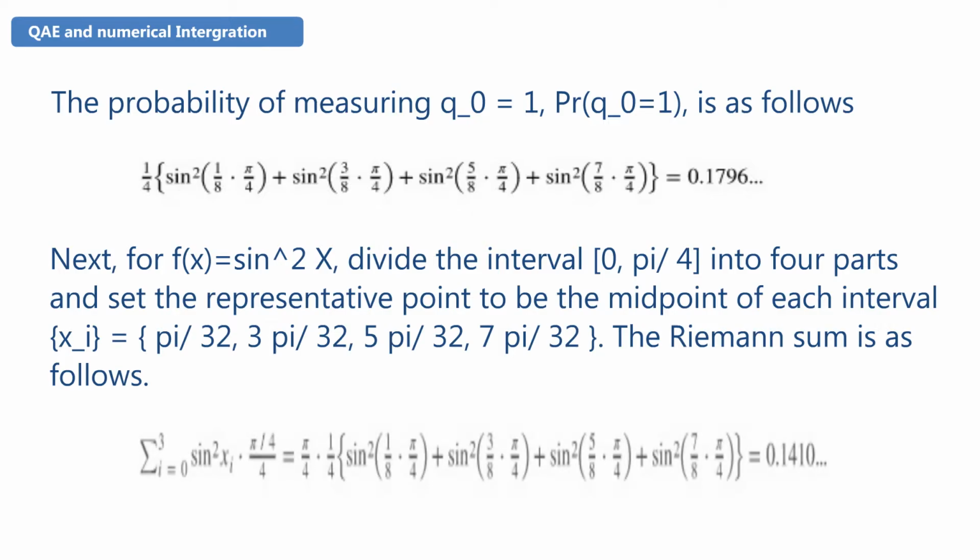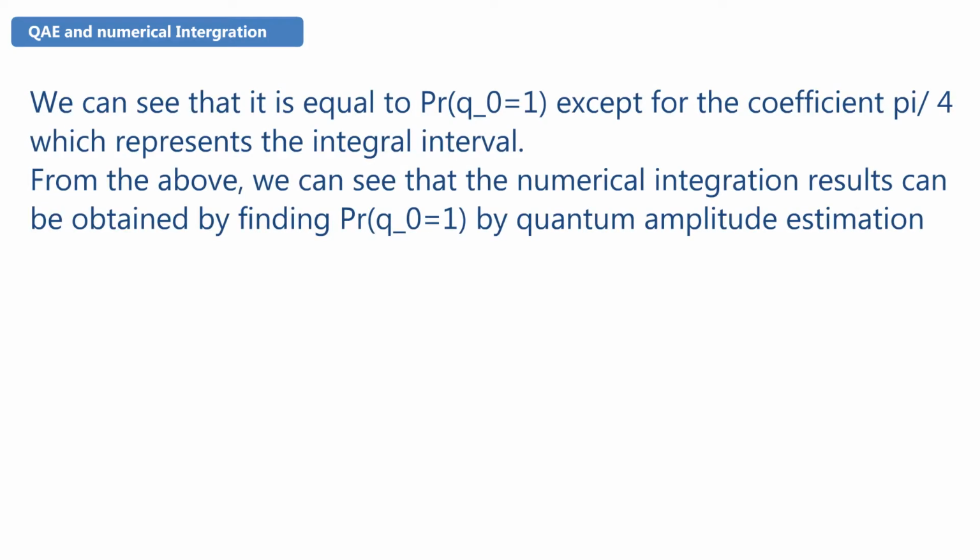The Riemann sum is as follows. We can see that it is equal to Pr(Q0 = 1), except for the coefficient π/4, which represents the integral interval. From the above, we can see that the numerical integration result can be obtained by finding Pr(Q0 = 1) by quantum amplitude estimation.